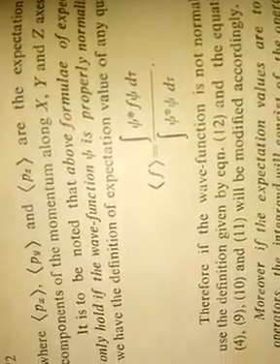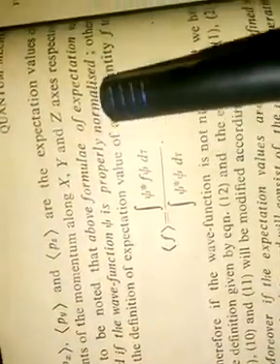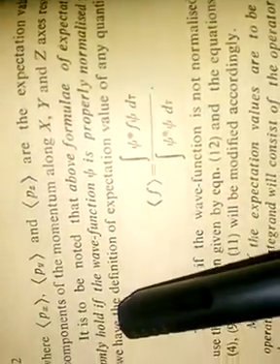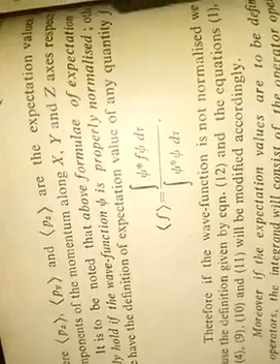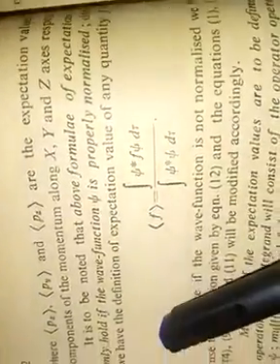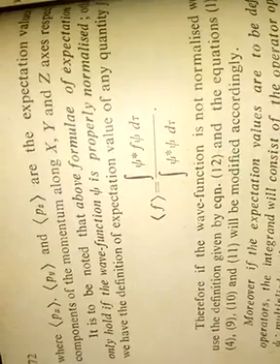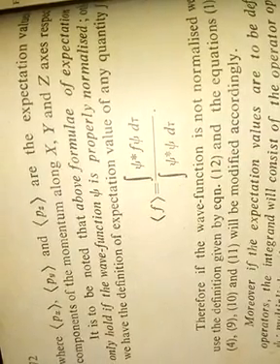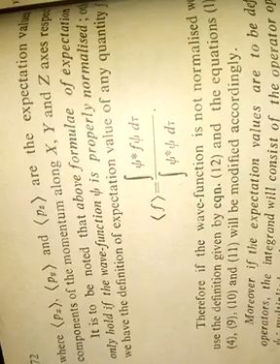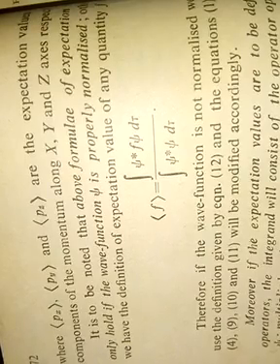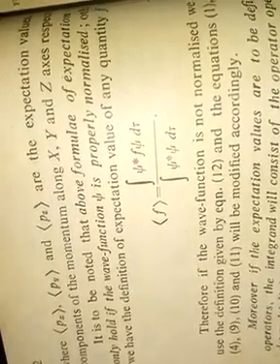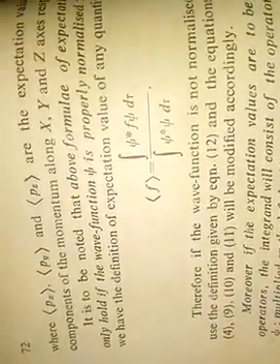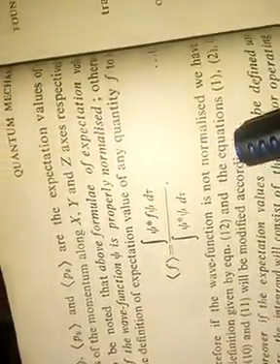Now one important thing to be noted is that the above formulas of expectation values only hold if the wave function psi is properly normalized. Yesterday we saw the difference between normalized and orthogonal wave functions. Otherwise, we have the definition of the expectation value of any quantity F as the integral of psi star F psi dτ upon the integral of psi star psi dτ. So if the wave function is not normalized, we use the definition given by equation 12.